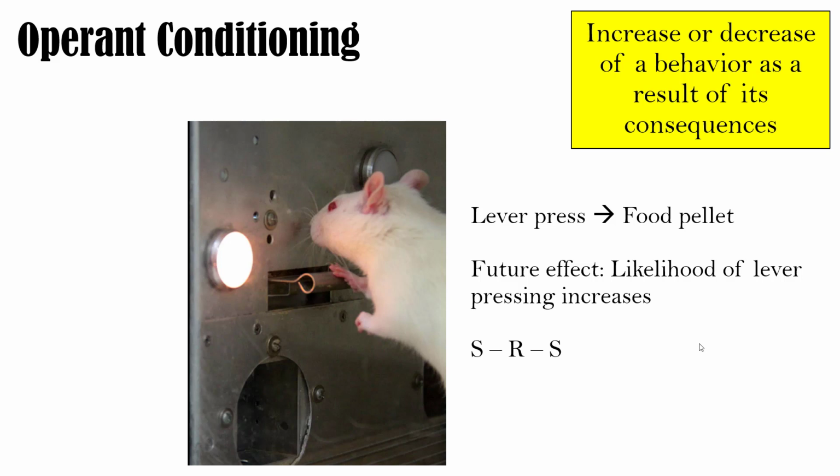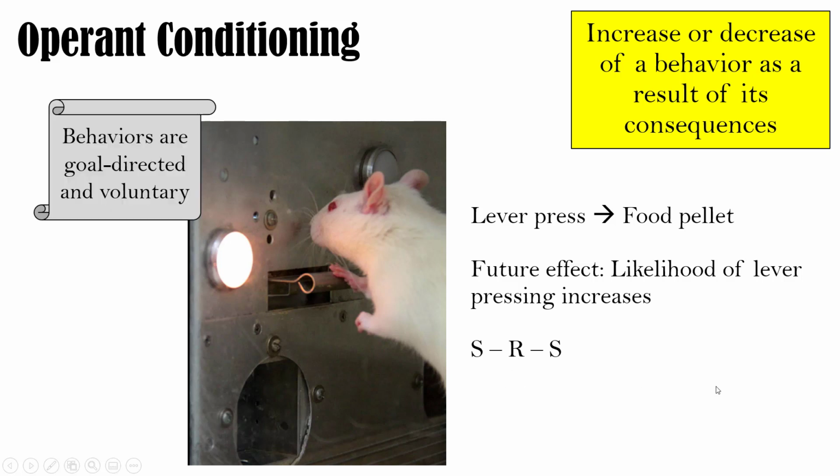In the future, the rat is more likely to press the lever. So this type of psychology was deemed SRS psychology, so stimulus response stimulus psychology. And with operant conditioning, the behaviors are goal-directed and voluntary.